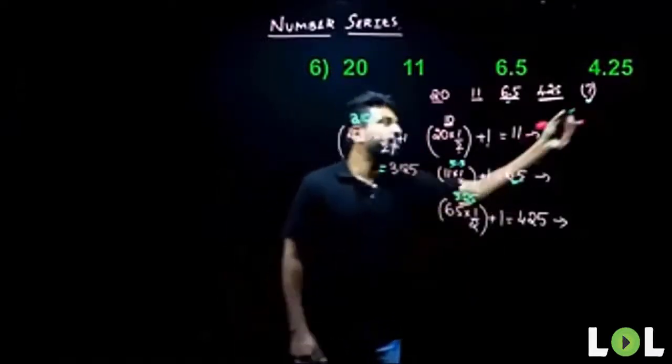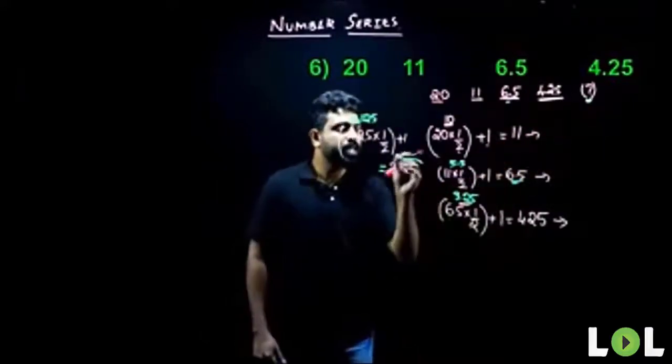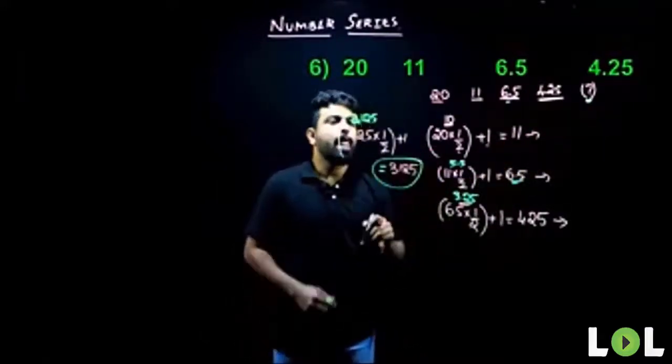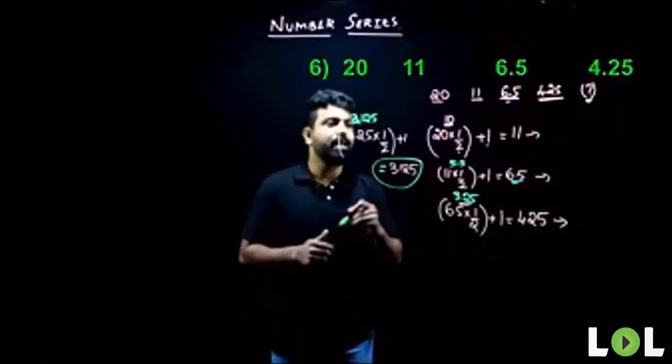So what will be my missing term here? My missing term here is 3.125. Am I clear, people? Am I clear?